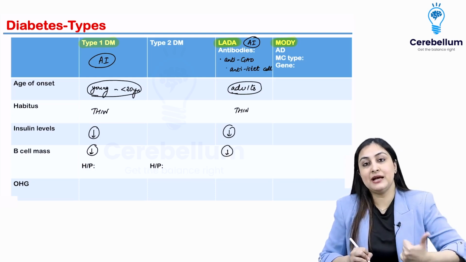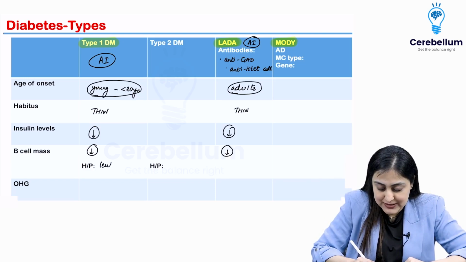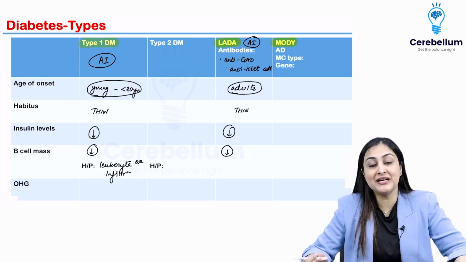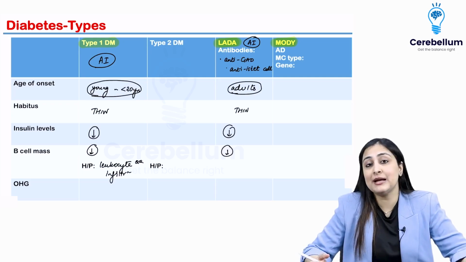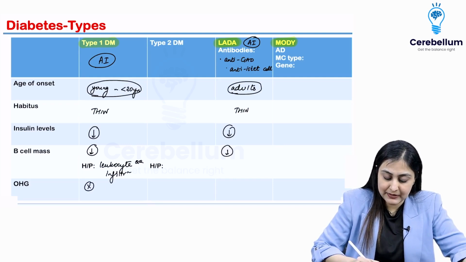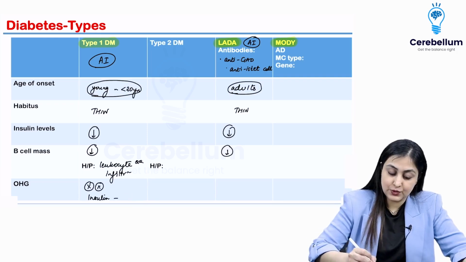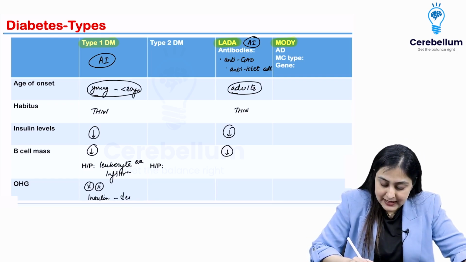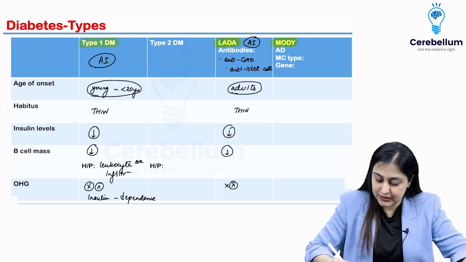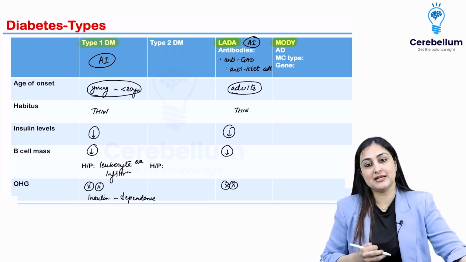Histopath wise in type 1 diabetes, what you're going to see is leukocyte infiltration. So this could be a path question. You will see leukocyte infiltration, which is destroying the beta cell mass, and here because insulin is low, beta cells are simply not there. Do you think oral hypoglycemics will help? No, oral hypoglycemic agents will not help here, and you are gonna have insulin dependence. That's why this is known as insulin dependent diabetes mellitus. Okay, so that is important. Same with LADA, oral hypoglycemics will not act because the beta cell mass is not working.